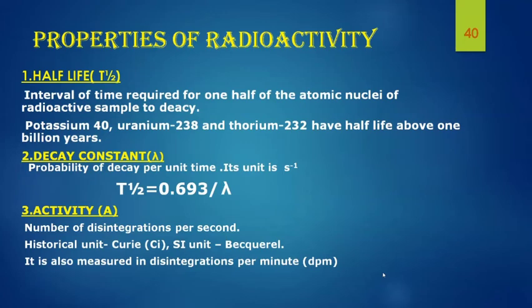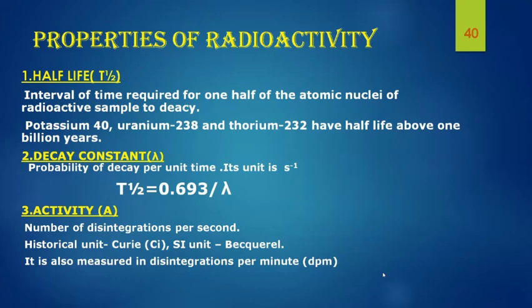And the first property is half-life, and it is very simple and familiar to us. Half-life is denoted by T half. It is defined as the interval of time required for one half of the atomic nuclei of a radioactive sample to decay. So, let's look into a simple example to understand what is half-life.